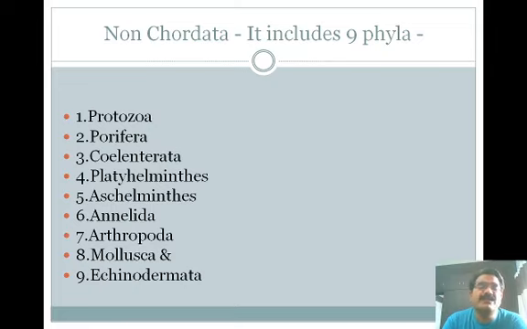These 9 phyla are arranged on the basis of their evolutionary trend, so you must remember the order. These are the 9 phyla of non-chordates.